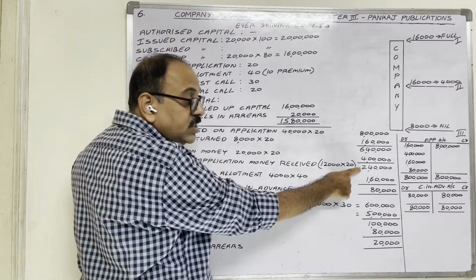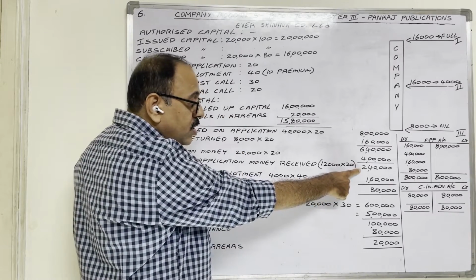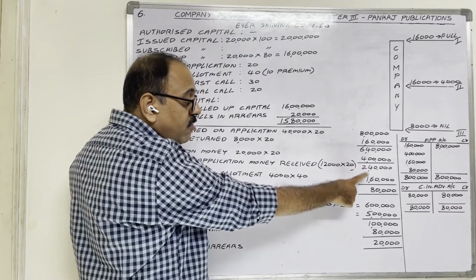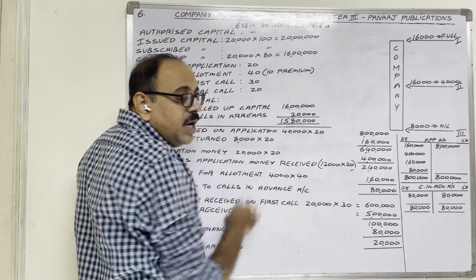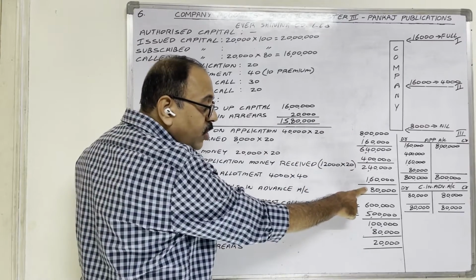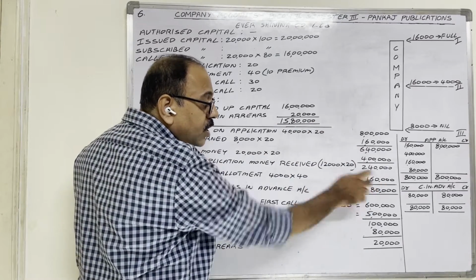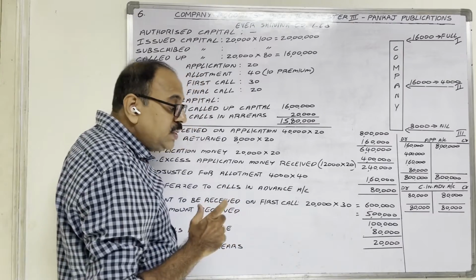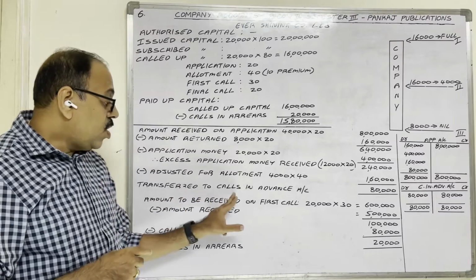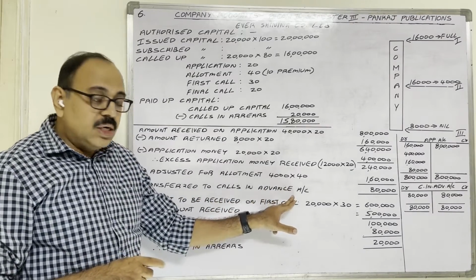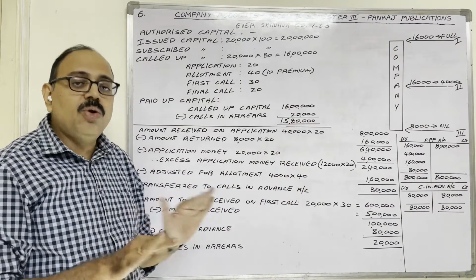The excess amount with us now is 2,40,000. From that application money, 1,60,000 is adjusted for allotment amount. Then the remaining amount in the application account is 80,000 rupees. So the company transferred this 80,000 rupees to an account known as calls in advance account. Thus, the share application account is closed.